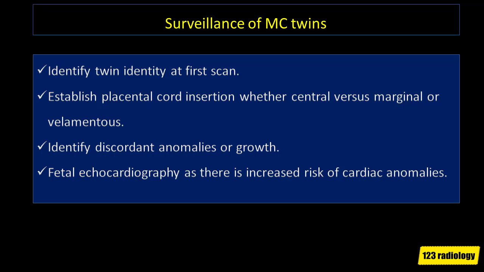So, when you have twins, it is very important to identify and establish the twin identity at the very instance you see them. Then establish placental cord insertion, whether central versus marginal or velamentous. Identify discordant anomalies or growth. Maintain twin identity for all future follow-ups. There is increased risk of congenital cardiac anomalies, so there is a role of fetal echocardiography.